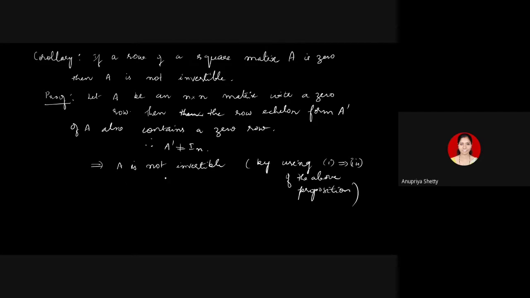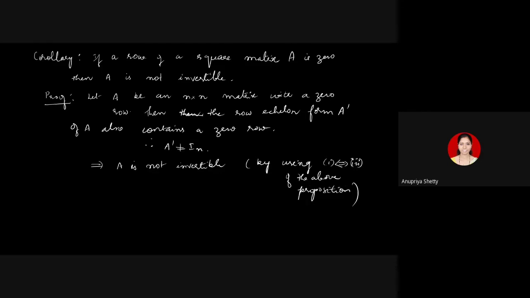A is not invertible. Because if at all it is invertible, what should happen? A dash should be identity. Since A dash is not identity, statement 1 should imply statement 3. Or I'll write if and only if. By using 1 if and only if 3 of the above proposition.